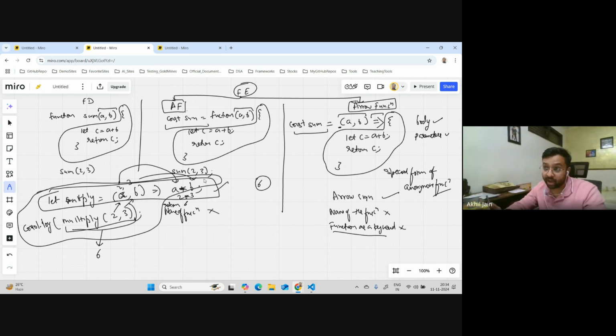Now, why it came into existence, I think I should not answer why. I think the more important point is when it came into existence. All the fancy things in JavaScript, the things which made this evolve, all came as part of ES6, ECMAScript 6, which was in the year 2015.